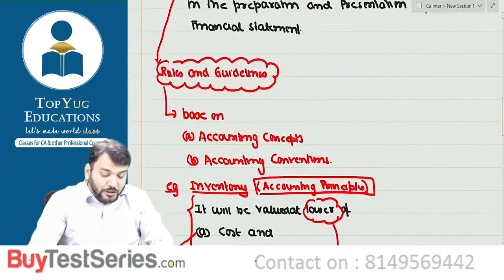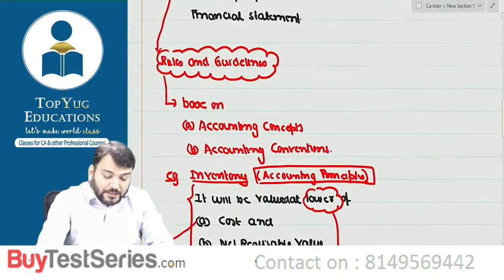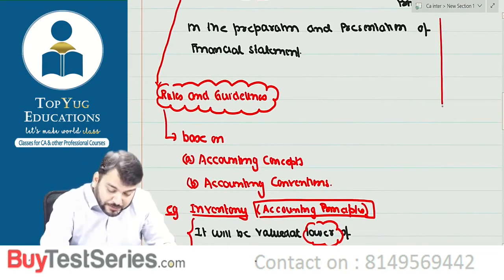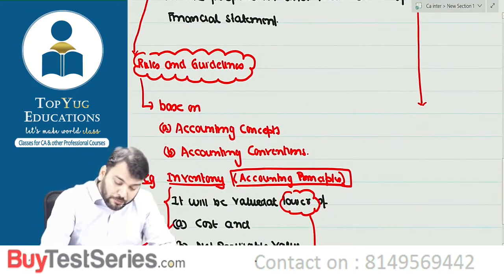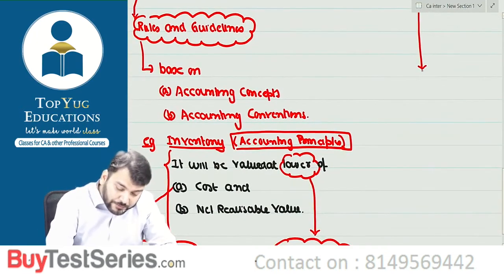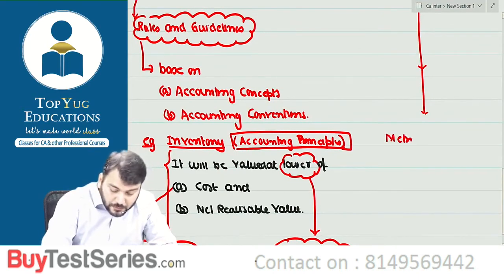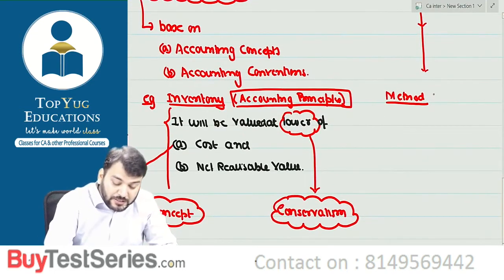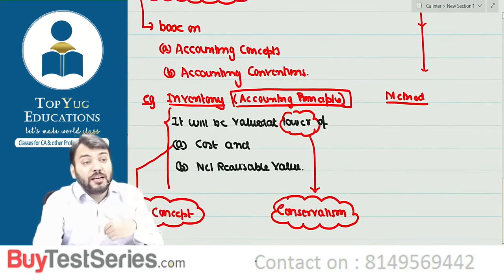So sir, what is the method of applying this principle? This is the accounting method. How to determine cost?